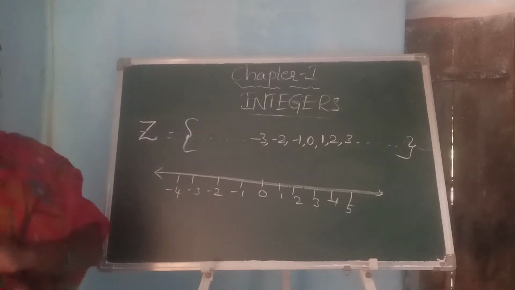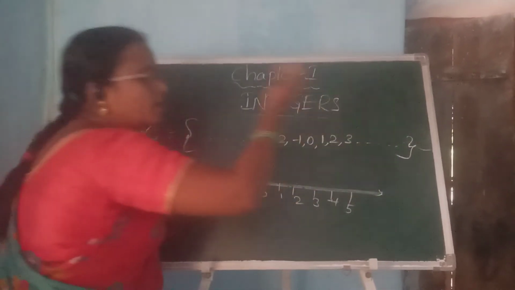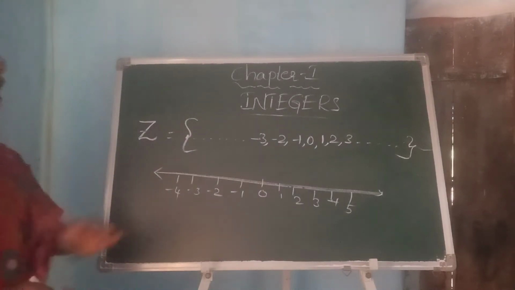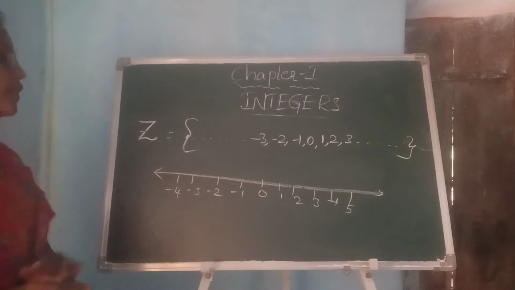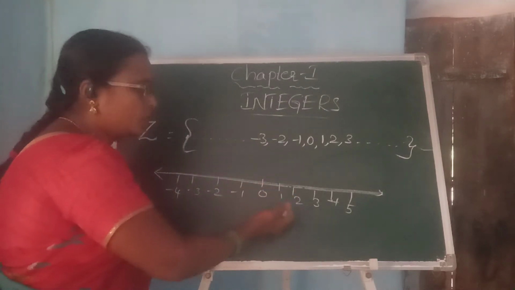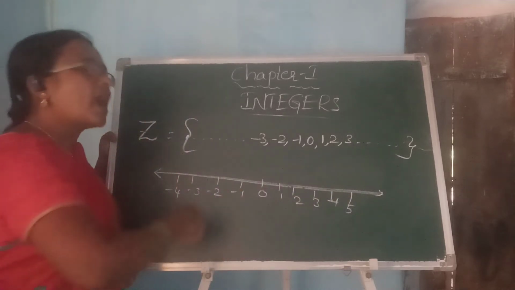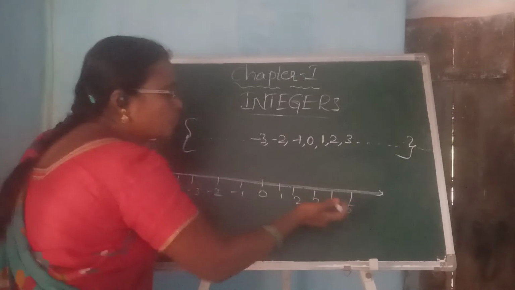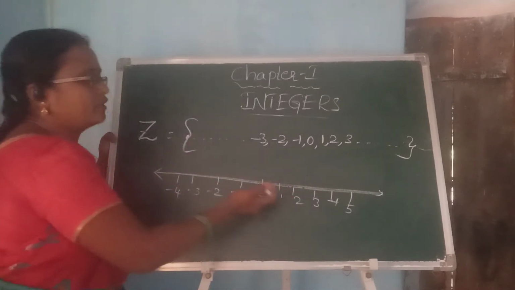In this number line, what we have learned is that whatever values go on the right hand side, the values are getting increased, and if you come to the left hand side, the values are getting decreased. Here 0 is less than 1, 1 is less than 2, 2 is less than 3, 3 is less than 4, and 4 is less than 5. And vice versa, 5 is more than 4, 4 is more than 3, 3 is more than 2, 2 is more than 1, 1 is more than 0.